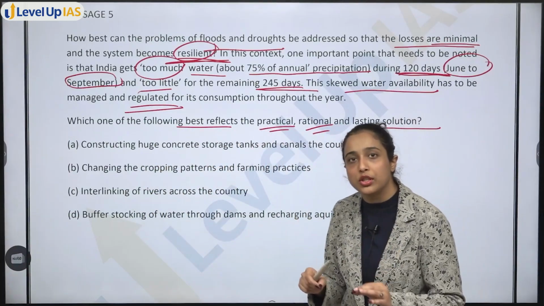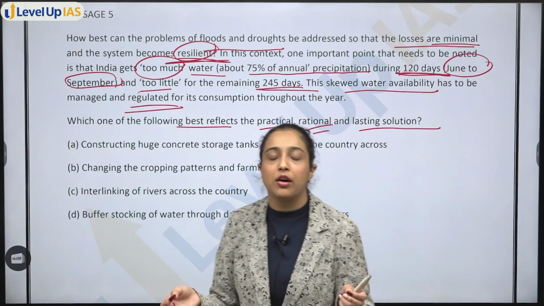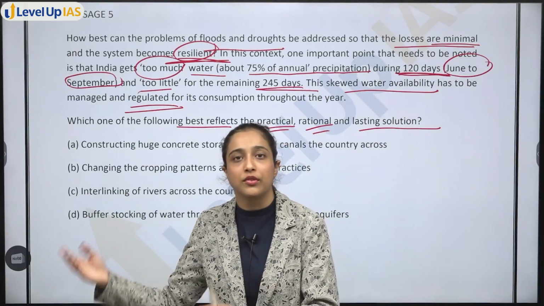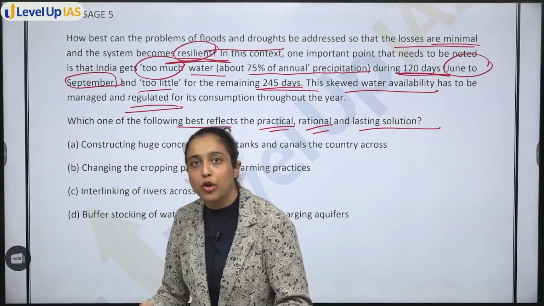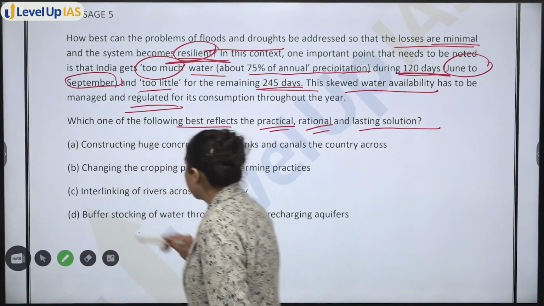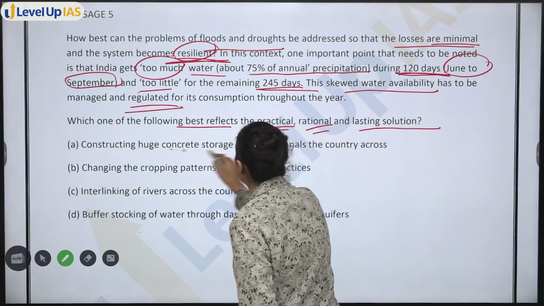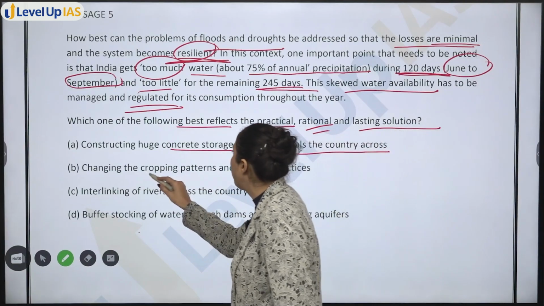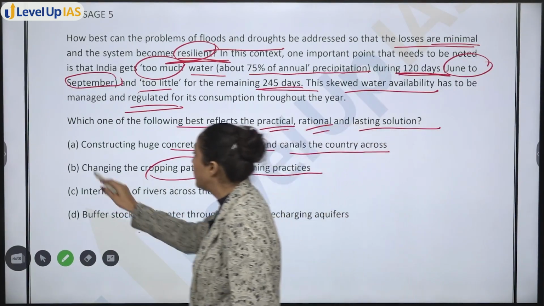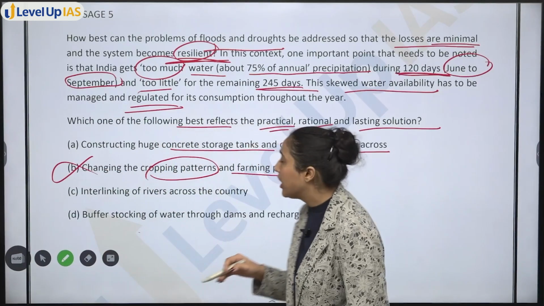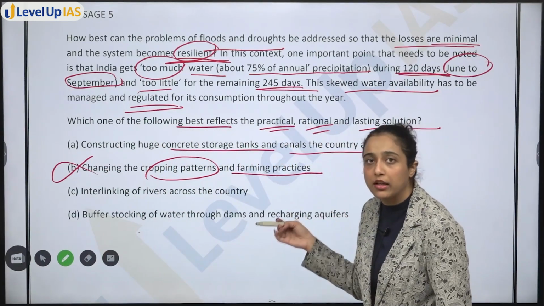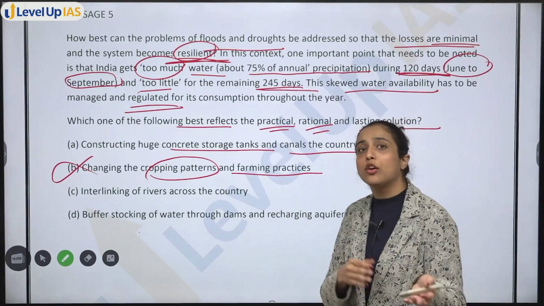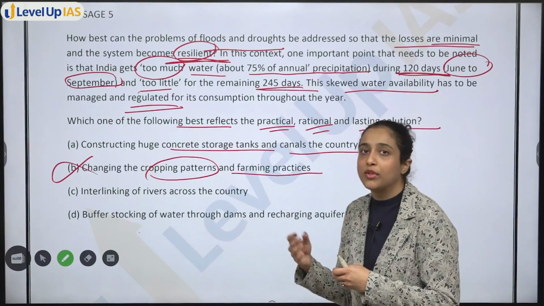That will be the most logical solution: the rain water that we have collected, you store it so that you can use it later when you face a drought problem. So first is constructing huge concrete storage tanks and canals across the country. Next is changing the cropping patterns. We are not even talking about changing cropping patterns. This is not a practical solution for the water issue. Rainfall is coming, rainfall is uneven. Changing cropping patterns will not solve the problem of droughts.